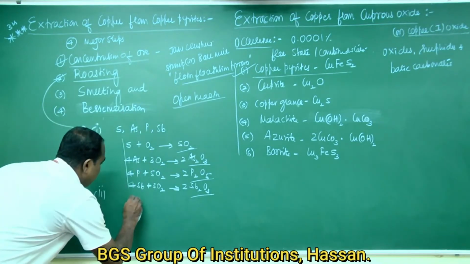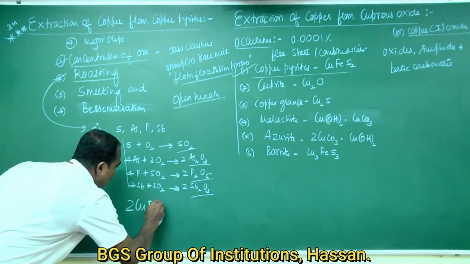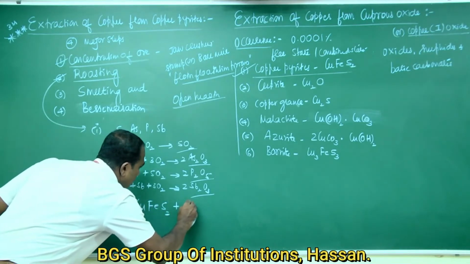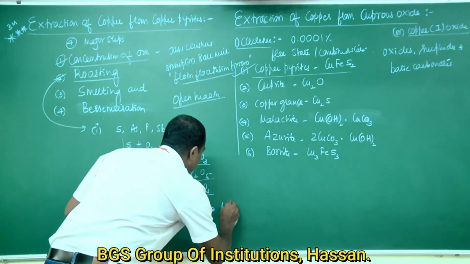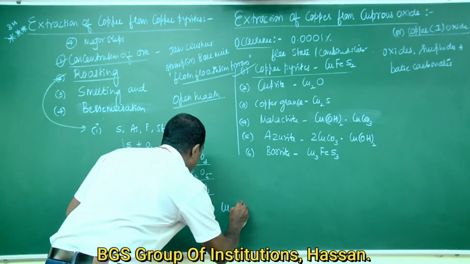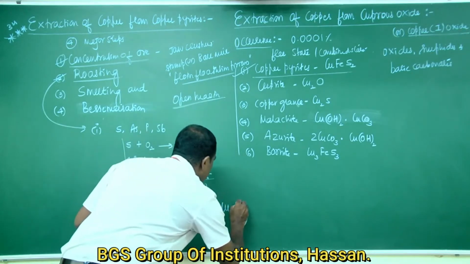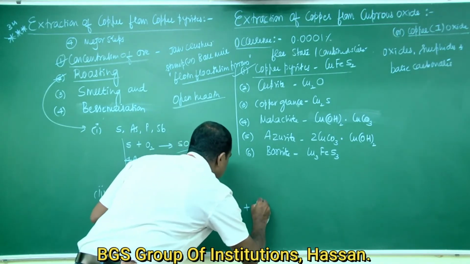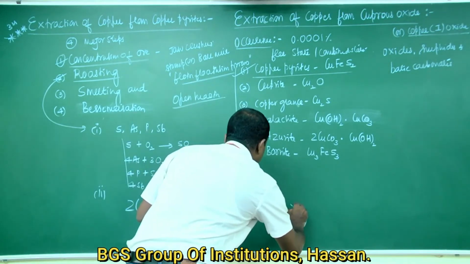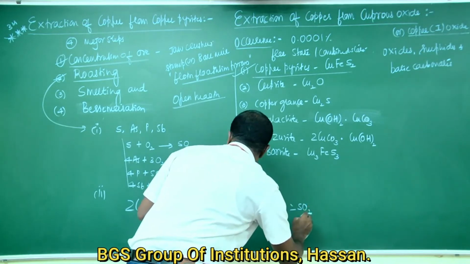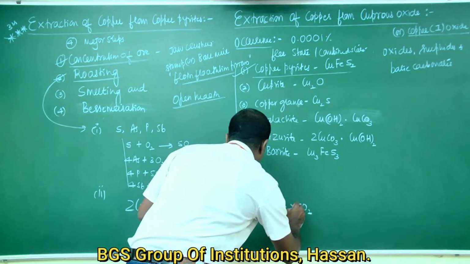That equation can be written as 2CuFeS2 plus 3O2 is equal to Cu2O plus 2FeO plus 2SO2.